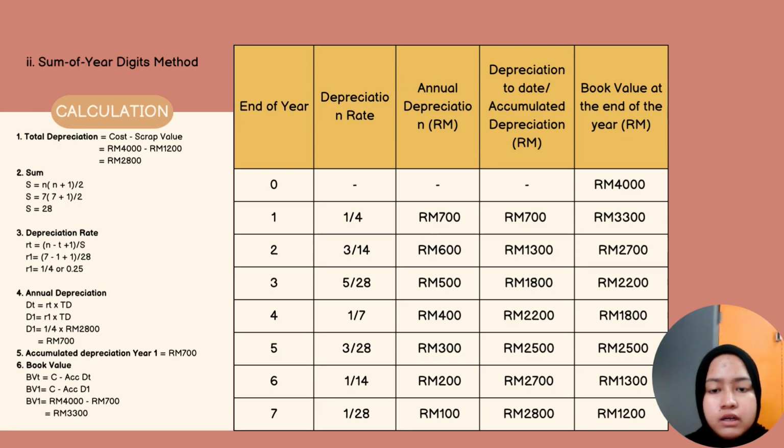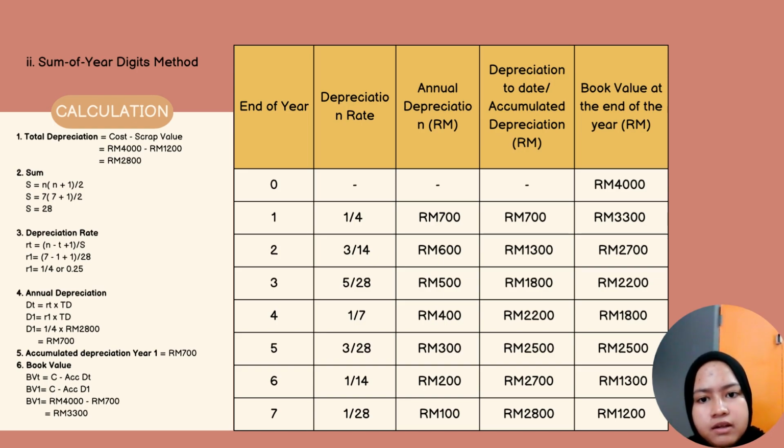First of all, we need to calculate the total depreciation, which is 2,800 ringgit. For the sum of the digits, after I calculate, we get the answer 28. Next, the depreciation rate for year 1 is 1/4, or we can use 0.225. The total annual depreciation for year 1 is 700 ringgit, and the accumulated depreciation for year 1 is also 700 ringgit. The last step is to calculate the book value for year 1. The calculation is RM 4,000 minus RM 700, and we get 3,300 for year 1.